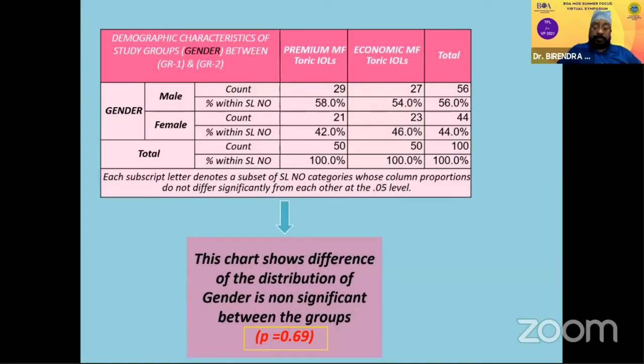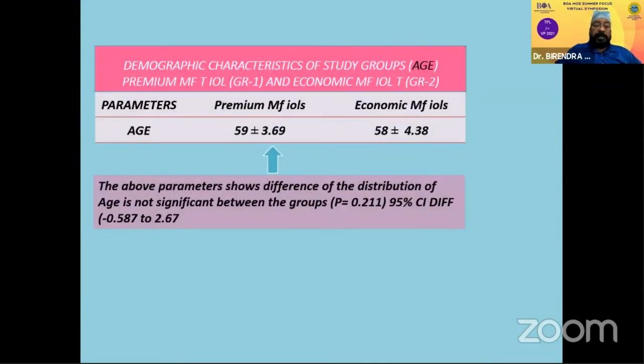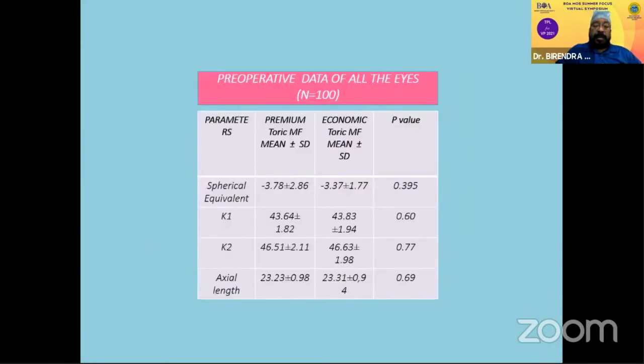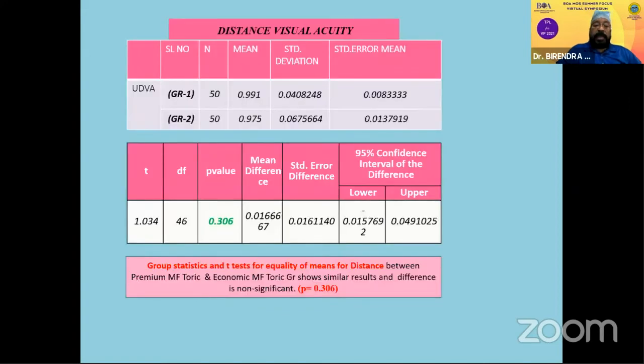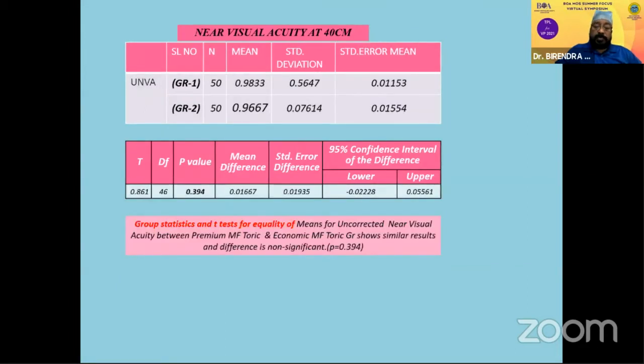When we compare the genders, there was no gender discrimination. It had no difference. The age did not matter. There was statistically no difference. And when we compare the pre-operative data of all the eyes, the parameters like spherical equivalent, the K1, K2 readings, the axial length, there was statistically no difference pre-op. And when we saw the distance vision correction, it was comparable, and statistically there is no difference, and so was the near vision.